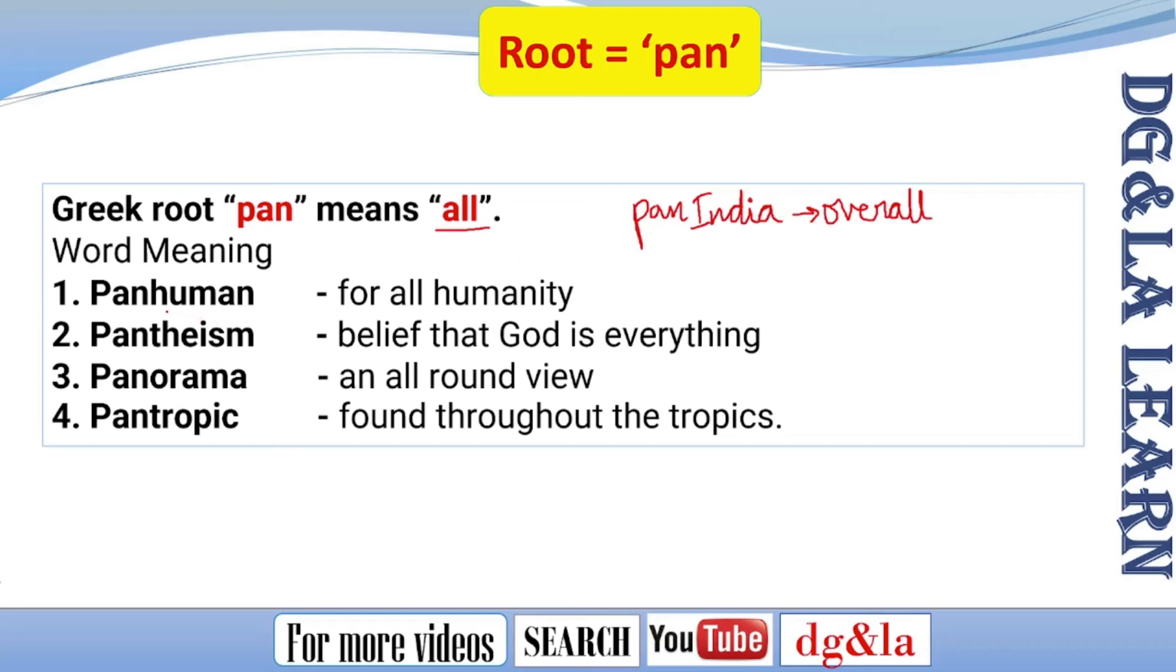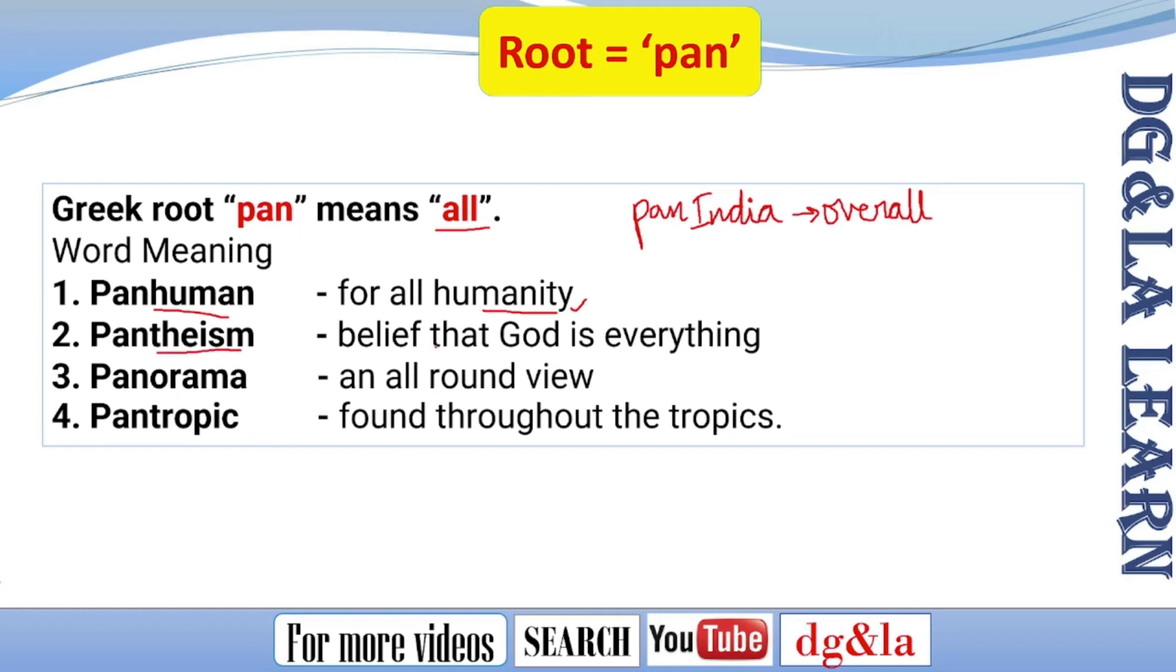So the first one is pan human. Pan is for all, and human, we generally know it as humanity. So pan human gives for all humanity, or something that is applicable to all human beings. That is pan human. The next one is pantheism.